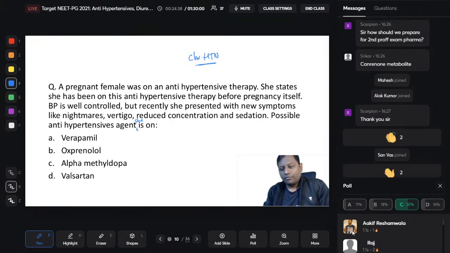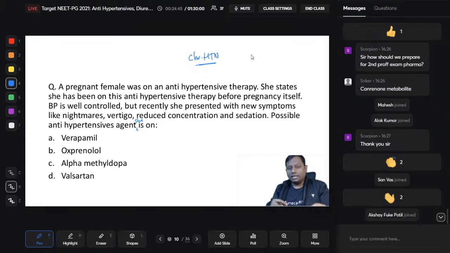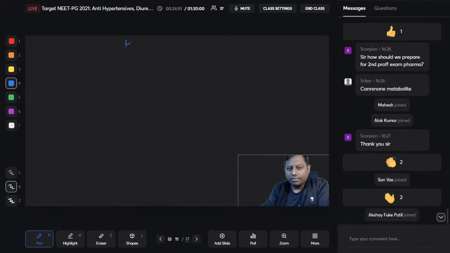Okay, so half of you have actually got this correctly. 55% of the students have got this done. The rest of the students somehow could not get this. Let me simplify it as much as possible. What we have here is hypertension in pregnancy. Very simple, right? Hypertension in pregnancy. Two important things that we are having.